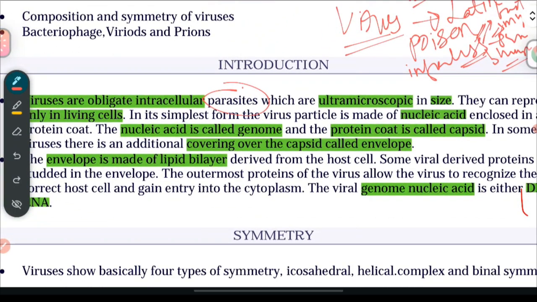When we notice the word parasite, there are some different criteria to call something a parasite. The meaning of parasite is that which is dependent on some other life form for its life or its survival. Such organisms are called parasites. Basically, virus is a parasite, but in the case of virus it is a bit different. It is an obligate organism. Obligate means it can't survive on its own. It needs a cell, to be precise a living cell, for the survival of the virus. That is why viruses are called obligate intracellular parasites.